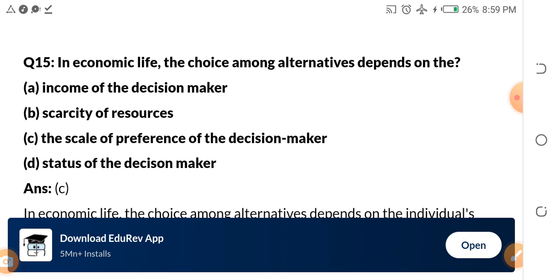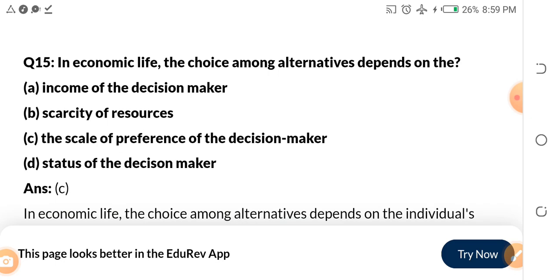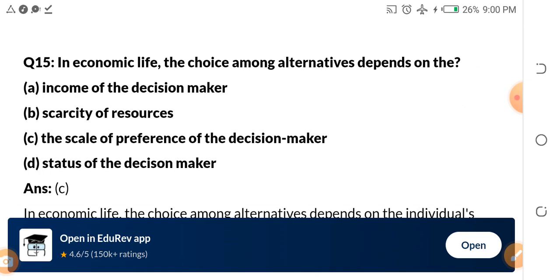In economic life, number 15. In economic life, the choice among alternatives depends on the dash. When you have alternatives, in economic life, the choice among alternatives depends on the dash. A, income of the decision maker. B, scarcity of resources. C, scale of preference of the decision maker. D, status of the decision maker.